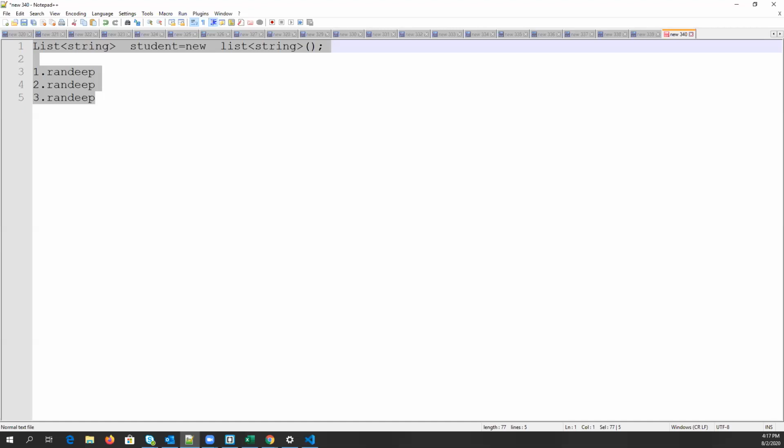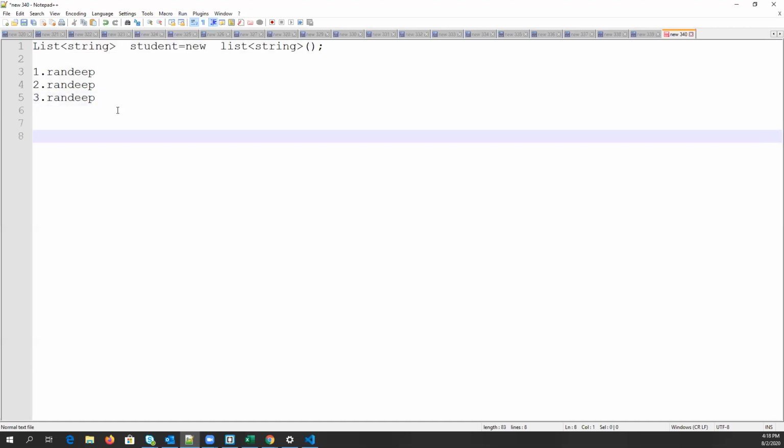In the same way, we have map. In map, we have two things: one is key and one is value. Key is a unique thing. Key is a unique set of values, and every value is represented by one key. Okay, guys, every value is represented by one key. So let's say I have key as integer and value as string.